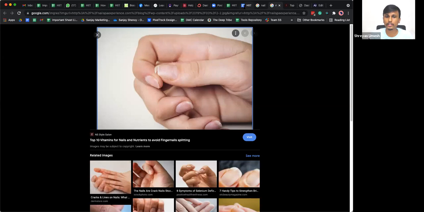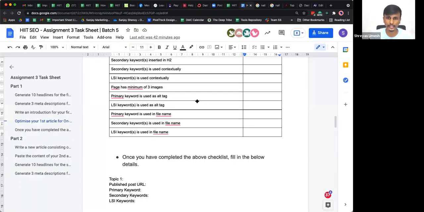Make sure you rename them with the primary keywords, secondary keywords, and LSI keywords, depending on how many images you have downloaded. Say you have 4 images. What I would recommend is that for one of those images, you rename it as your primary keyword. For 2 other images, you rename them as your secondary keywords, 2 different secondary keywords. And the 4th image, you can rename for your LSI keyword. Is that clear, guys? That's what the file name here talks about. Primary keyword is used in the file name. Secondary keyword is used in the file name. LSI keywords are used in the file name.